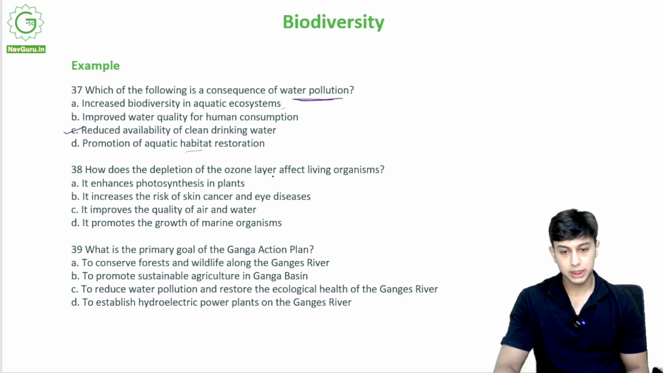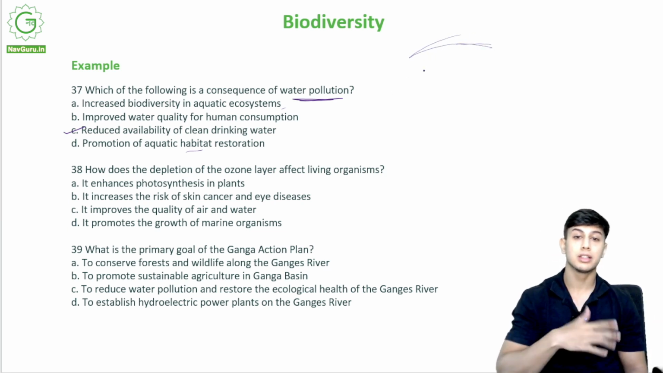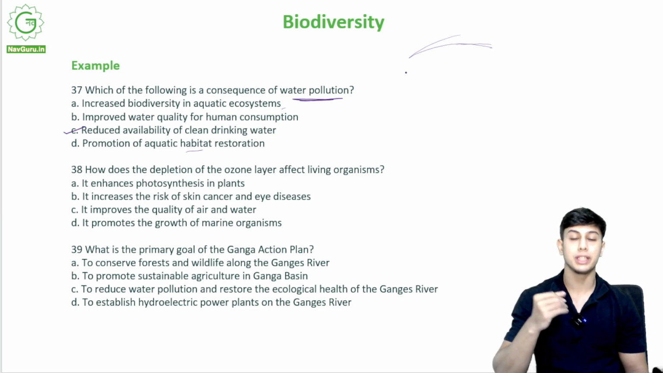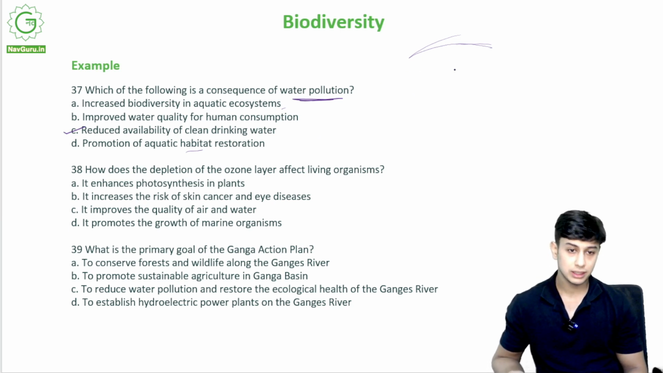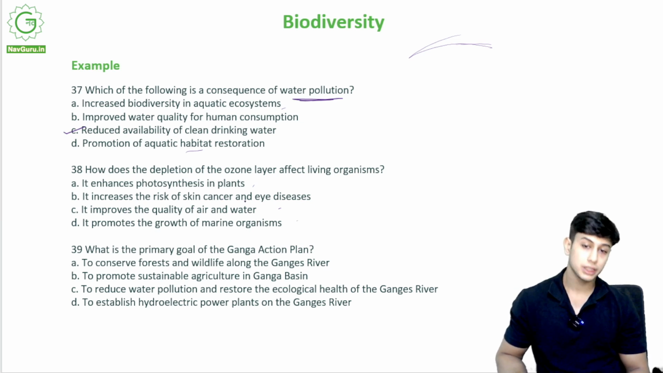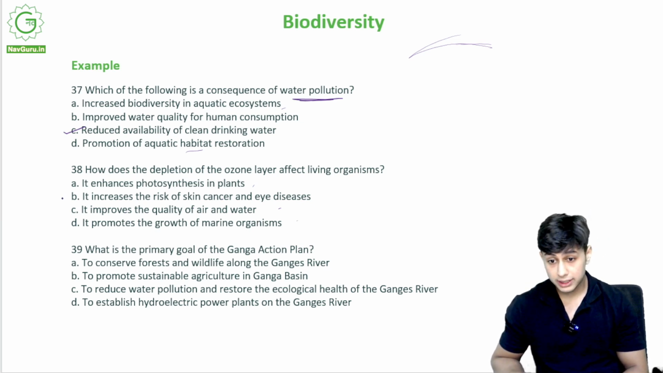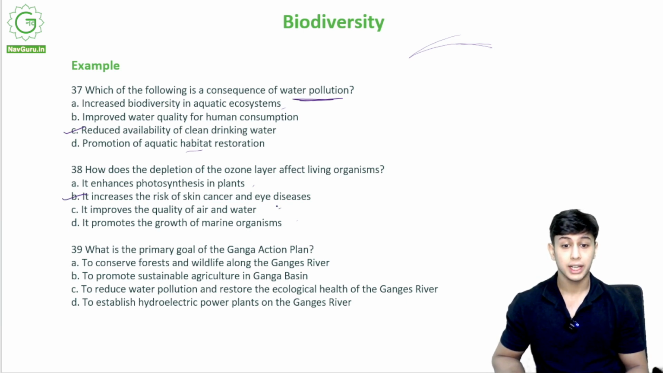How does the depletion of ozone layer affect living organisms? Now the depletion of ozone layer in the atmosphere, which filters the ultraviolet rays, the UV rays from the sun, how does its depletion affect living organisms? It enhances photosynthesis, it increases risk of skin cancer and eye diseases, it improves the quality of air and water, it promotes growth of marine organisms. So depletion of ozone layer leads to increased risk of skin cancer and eye diseases.